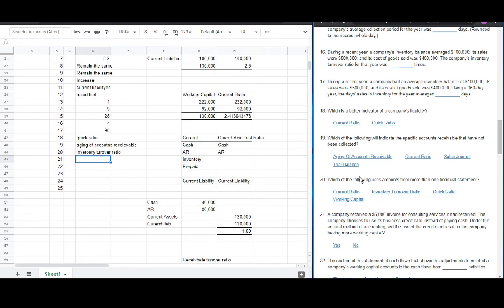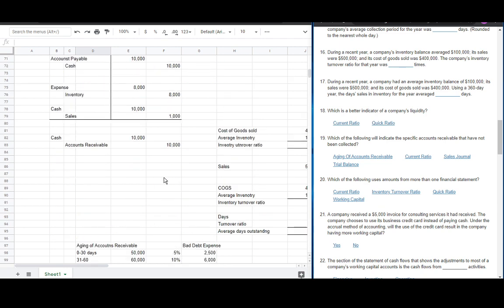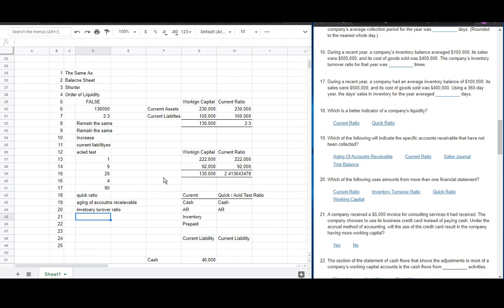So number 21, the company received a 5,000 invoice for consulting services it has received. The company chooses to use its business credit card instead of paying cash. Under the accrual method of accounting, would the use of the credit card result in the company having more working capital? It would be yes, since we are increasing liabilities.